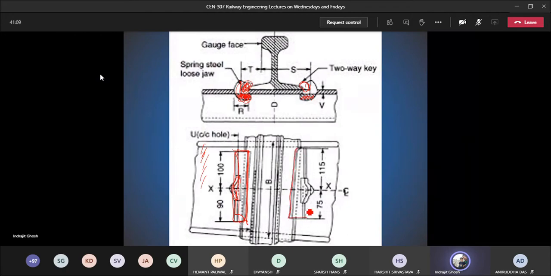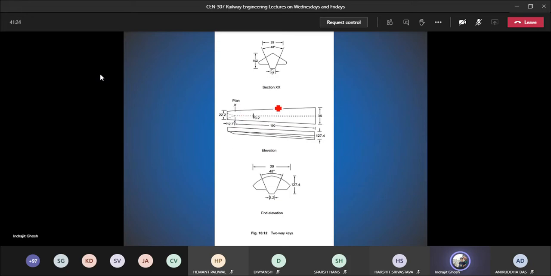There is a specific dimension that we have for the keys we use in case of steel trough slipper. Here you can see certain dimensions. You can see that this particular two-way key has a unique shape. On one side it has comparatively lower dimension, on the other side it has larger dimension. This is section, this is elevation, this is end elevation. This is the end, and this is the other one, I believe section X6, somewhere here.